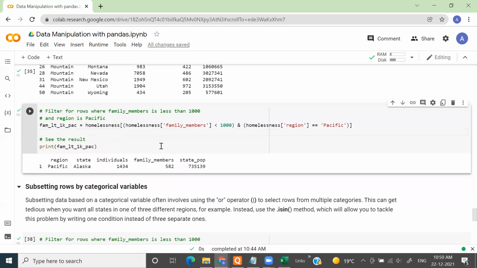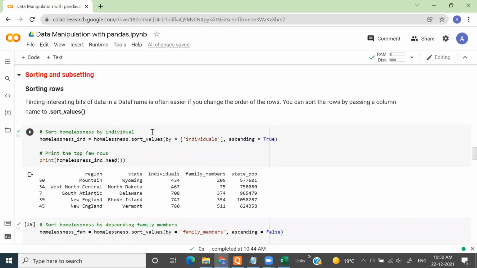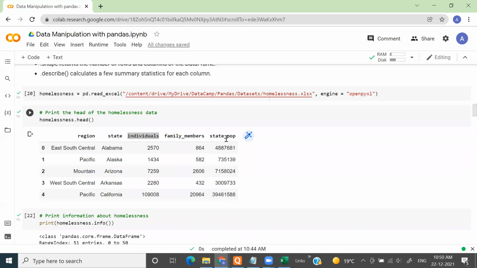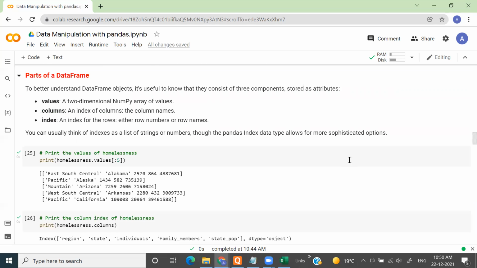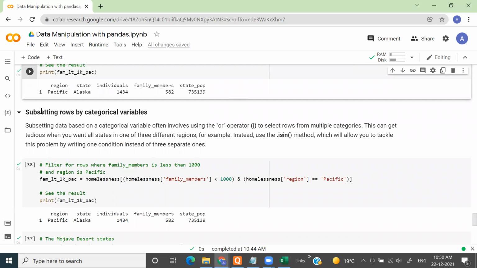If you see this data again, this data of homelessness, what are the categorical columns? This is a categorical column, this is a categorical column, and these three are the numerical columns, right? So now what we are trying to do is subset rows by categorical variable.